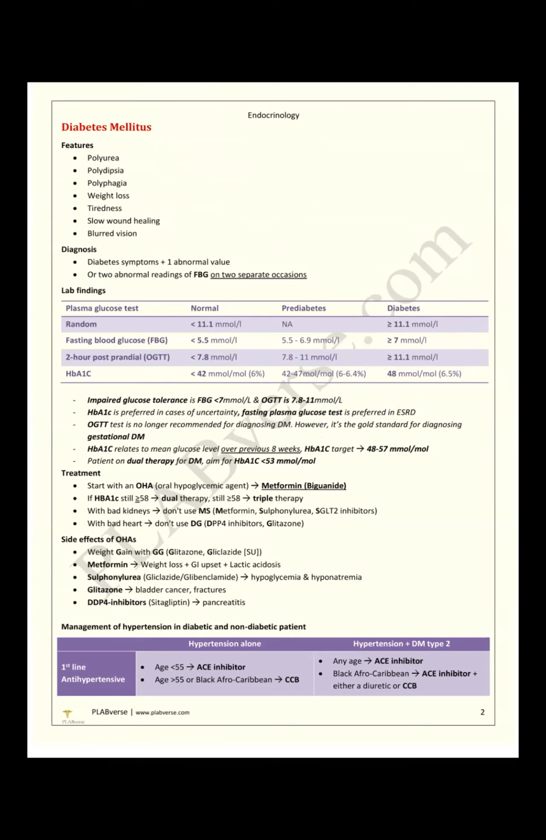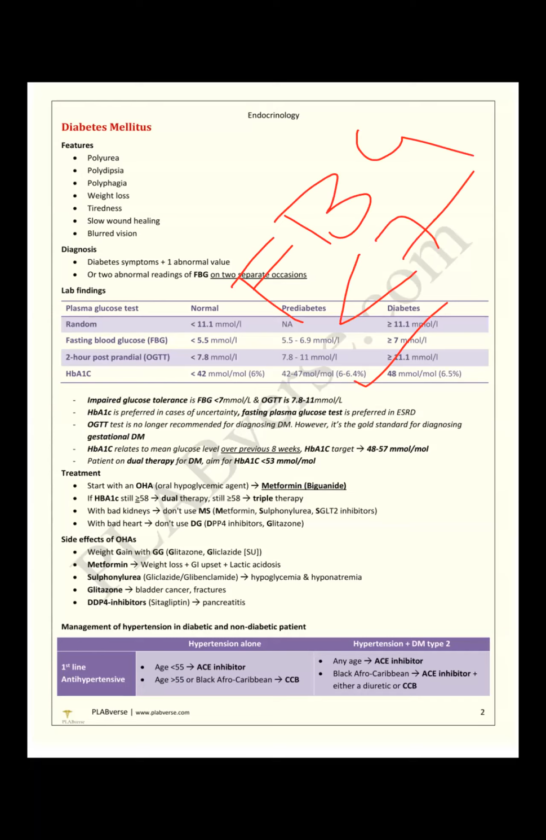My dear candidates, impaired glucose tolerance: my DHA candidates, they ask that the FBG level is below 7. That is impaired IGT.